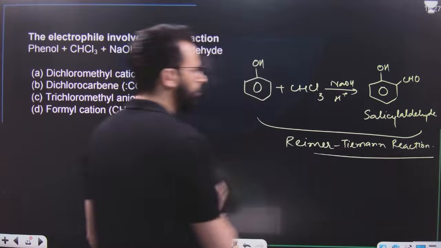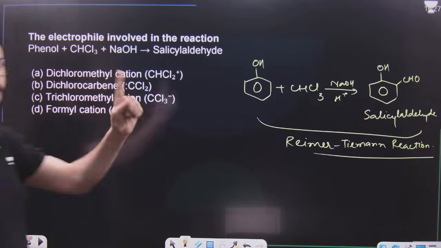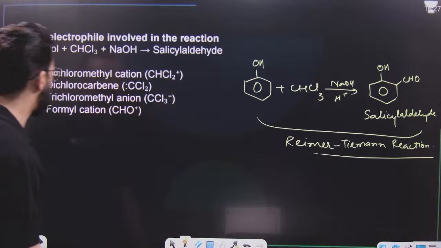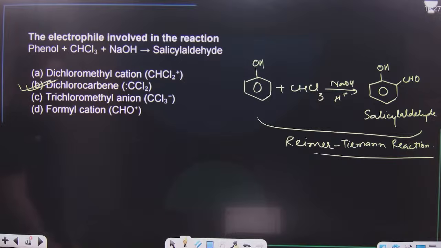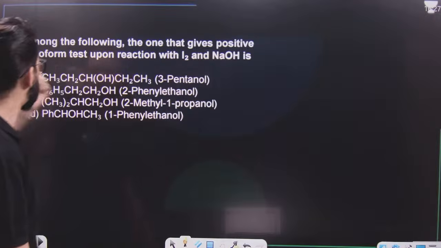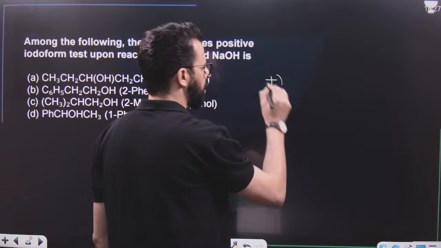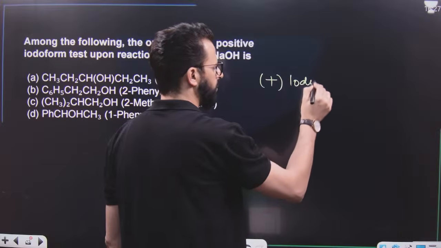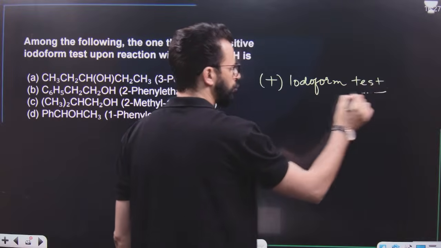Now tell me, what is the electrophile of this reaction? You know, dichlorocarbene is the electrophile of this reaction. So dichlorocarbene is option number B. After this, dear students, among the following, which one gives a positive iodoform test? Listen carefully.